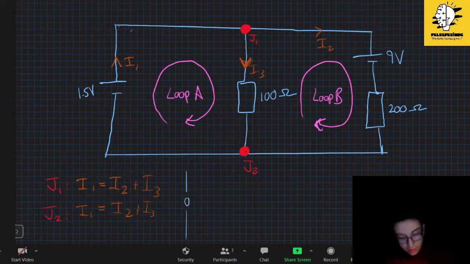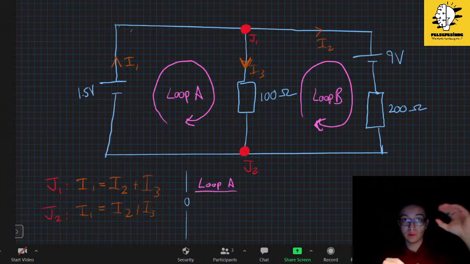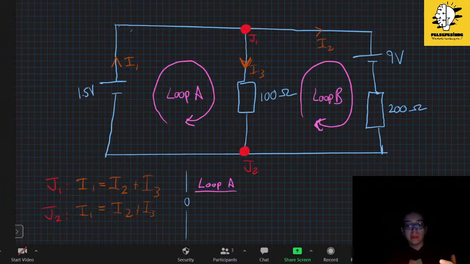Let's talk a little bit about loop A. When we have a loop, you may think about it just as if it was a, how can I say, ladder, okay? Starting from the battery, the cell, it is at the highest point. So if you are following the direction of your loop, this means that your energy level is decreasing, because as you follow the current, let's say that your ladder is in the shape of a spiral and your battery is an elevator.